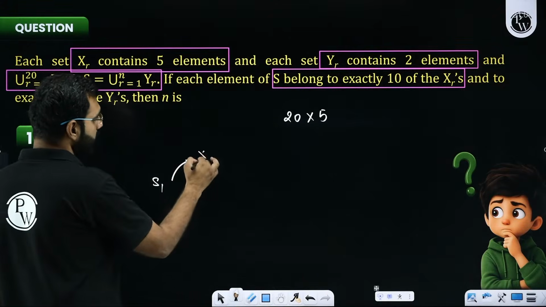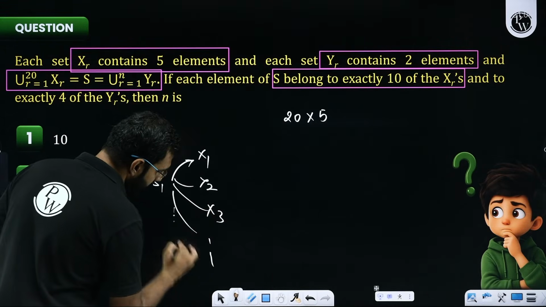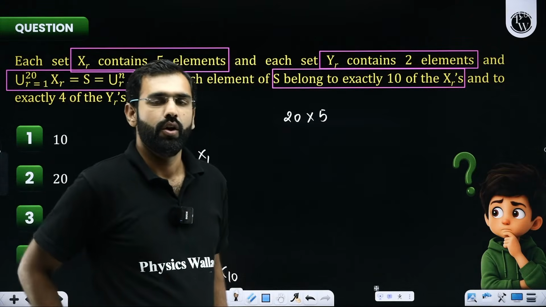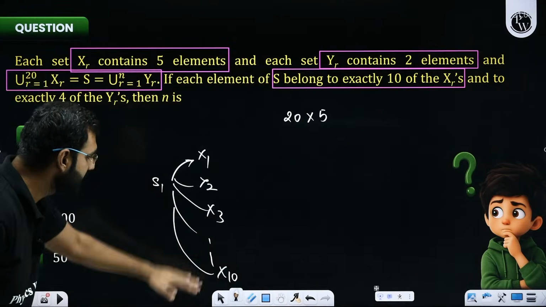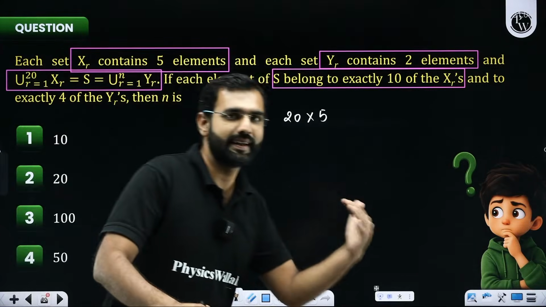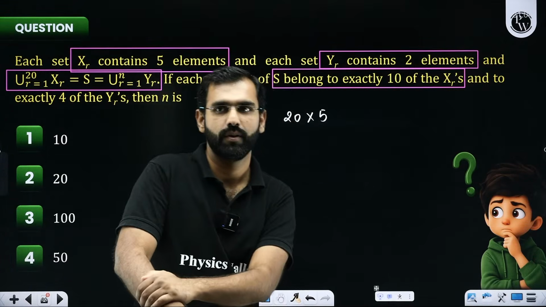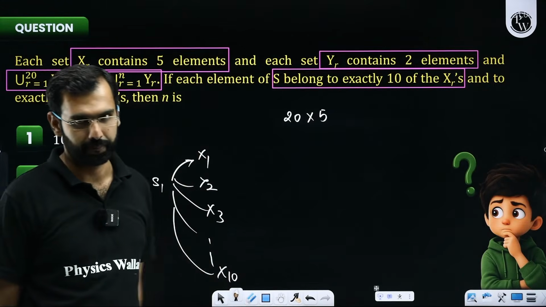So student 1 is playing X1, X2, X3, X4, and so on until X10. So student 1 is participating in 10 sports. So in this school, one more phenomenon is happening, that every single student participates in 10 sports.